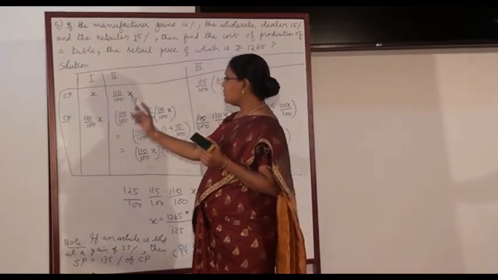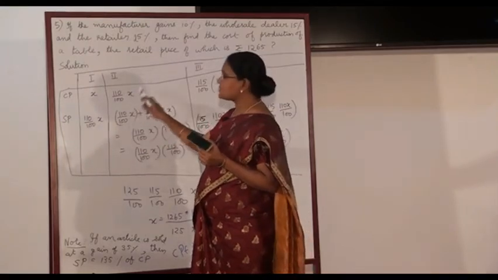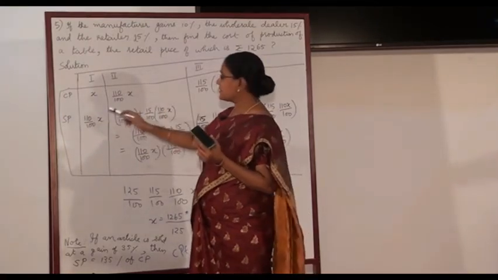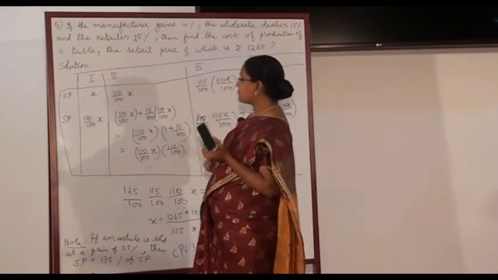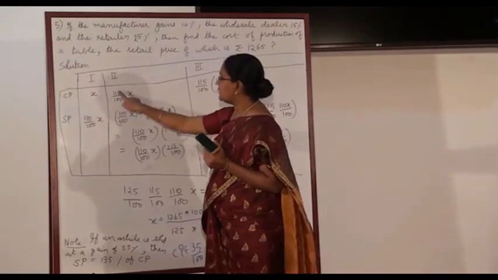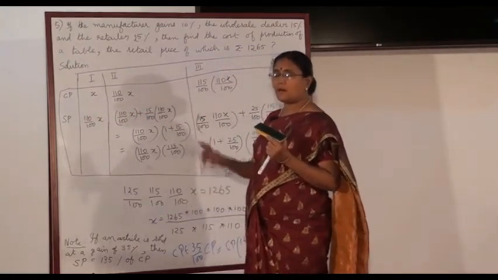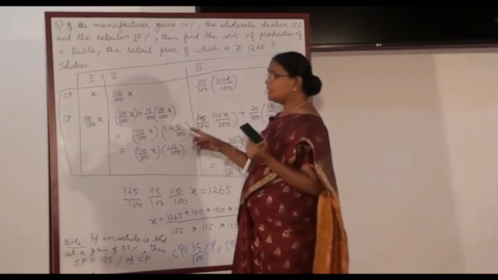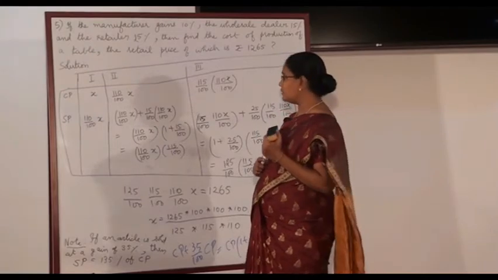110% of X. Okay. Selling price of the first person is same as the cost price for the second person. Selling price for the first person is equal to the cost price for the second person. So cost price for the second person is 110 by 100 into X. Percentage means by 100, of means multiply. 110 percentage of x means 110 by 100 into x.